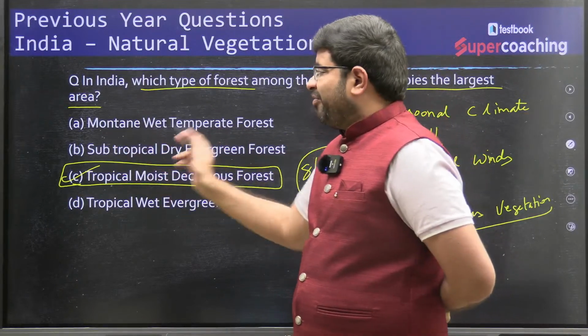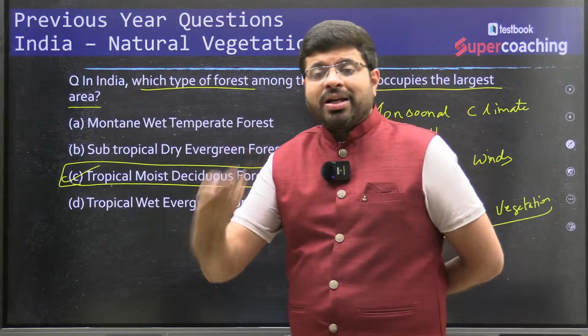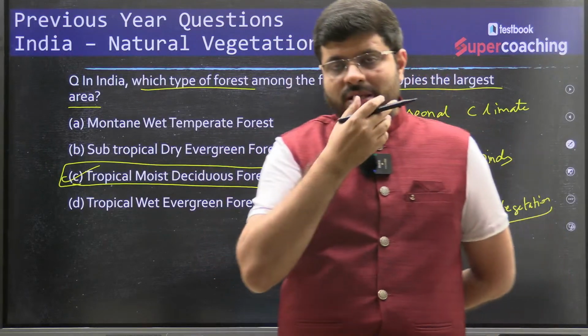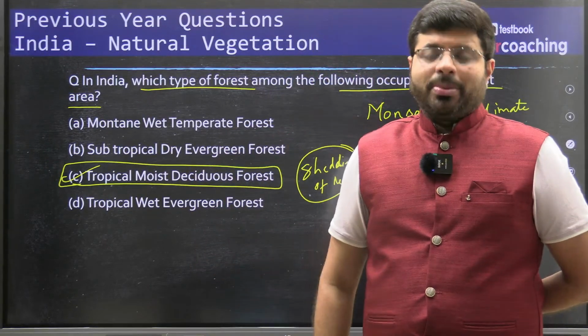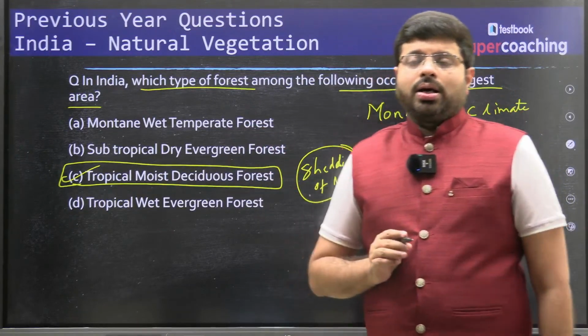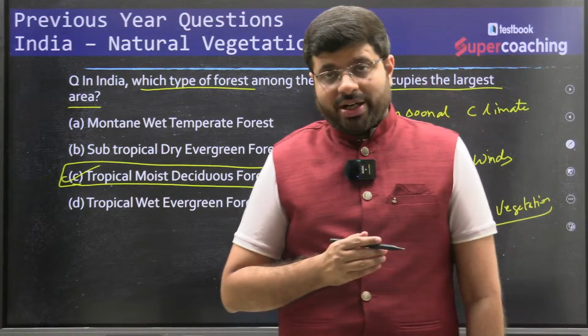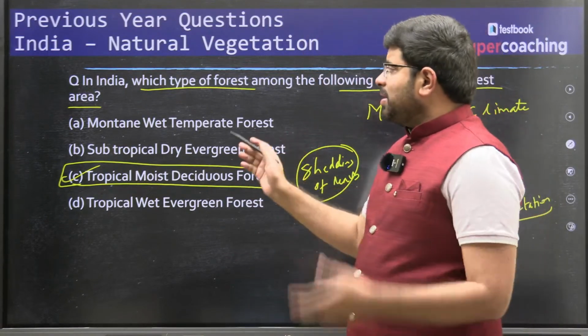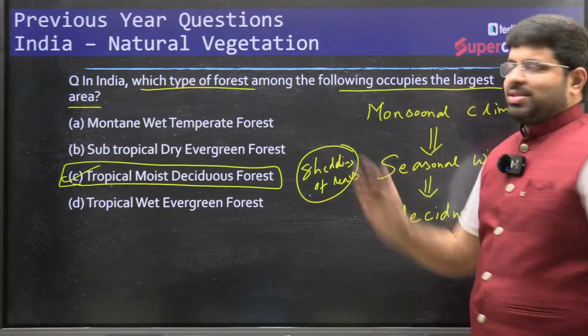Mountain, wet, more rainfall. Where do you get more rainfall, and that too in the mountains? Say the Western Ghats, Tamil Nadu, Kerala, the Nilgiris, or else the northeastern states of India. So that region is not the dominant one, right? The largest area, definitely not.